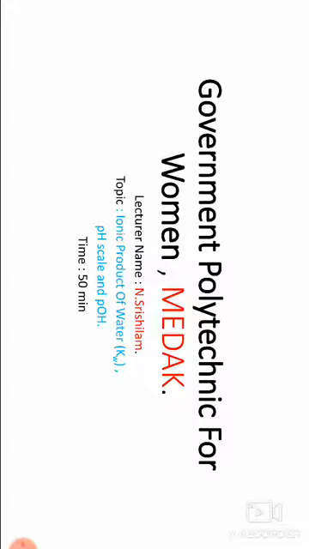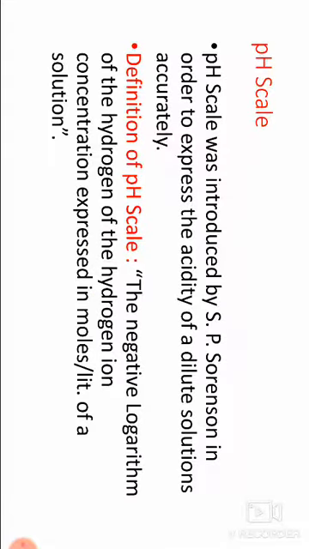Then next, pH scale and pOH. The pH scale was introduced by S. P. Sorensen in order to express the acidity of dilute solutions accurately. pH is defined as the negative logarithm of hydrogen ion concentration expressed in moles per liter of a solution.